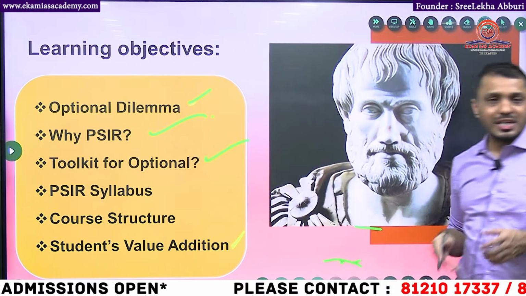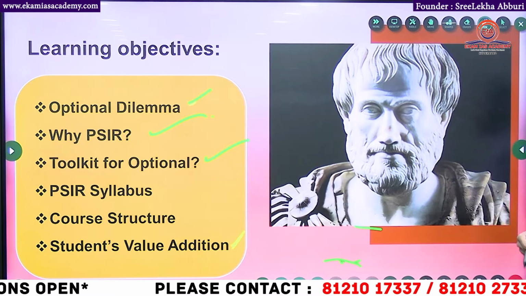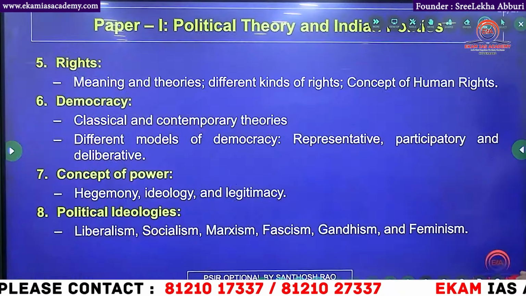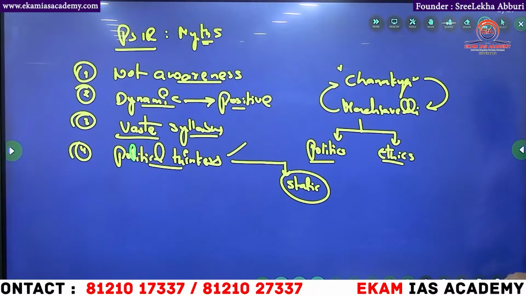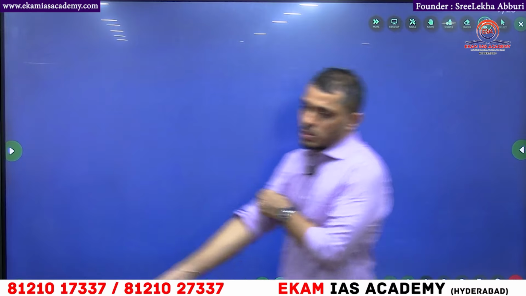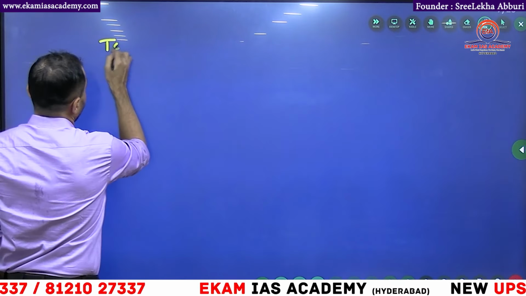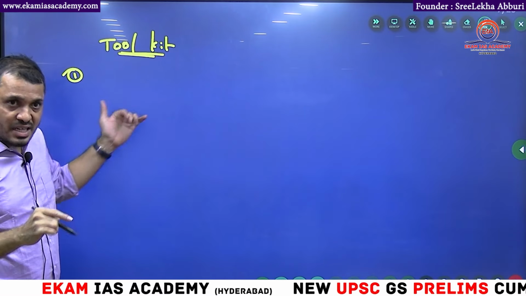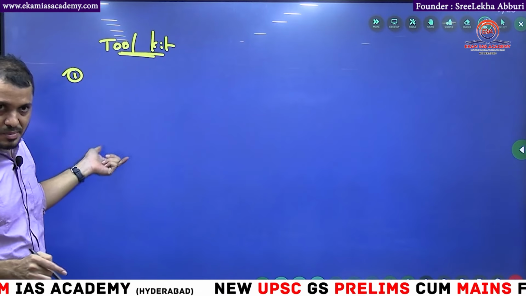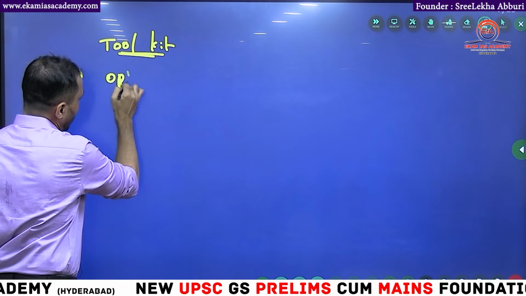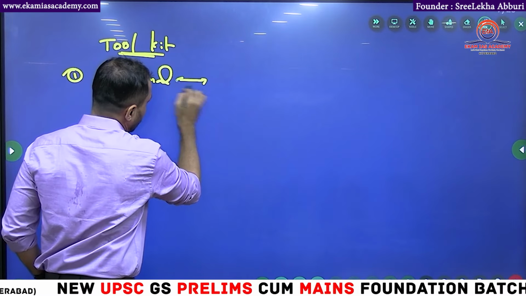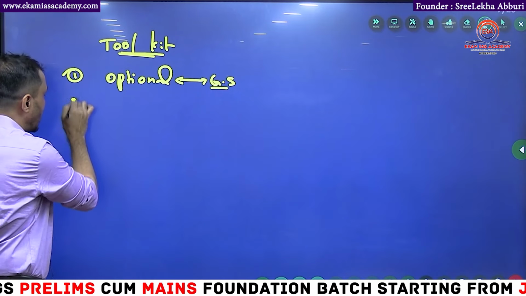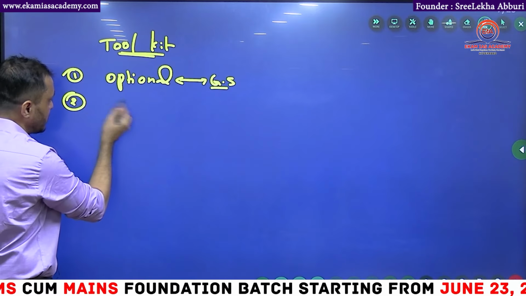Next, what kind of things you should have as a student regarding the optional. When you choose a particular optional, what should you have? I'll tell you. Students, the toolkit means what things you must have when you choose the optional. Toolkit number 1: we already covered this point, but I am writing it here in a systematic manner. Number 1, optional and GS: how much are they integrated? This is a must, that means optional and GS related notes, and how to integrate them.